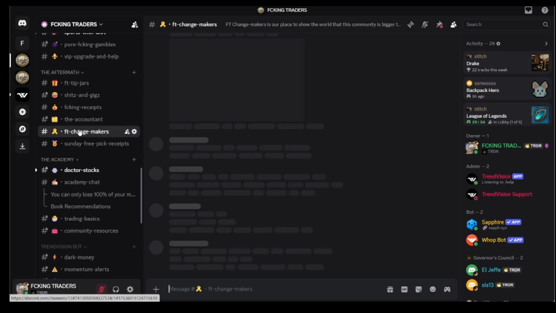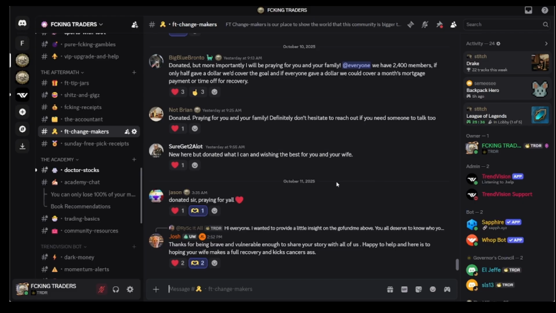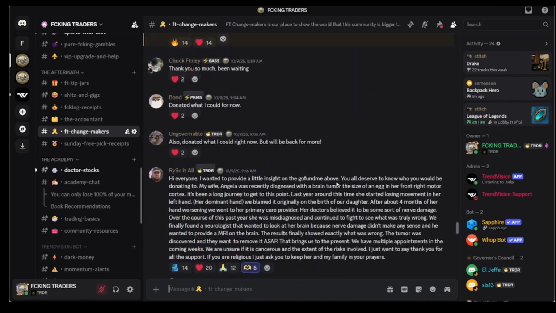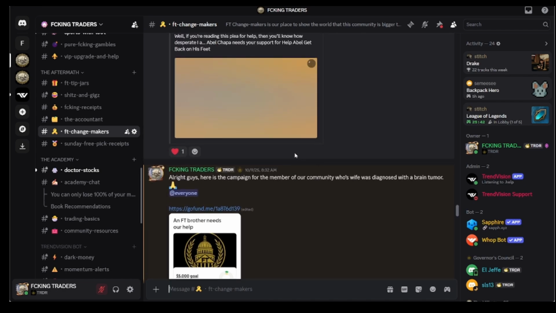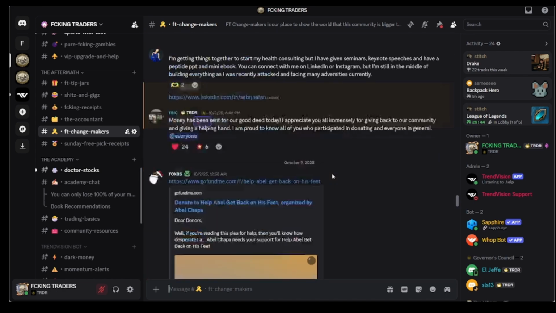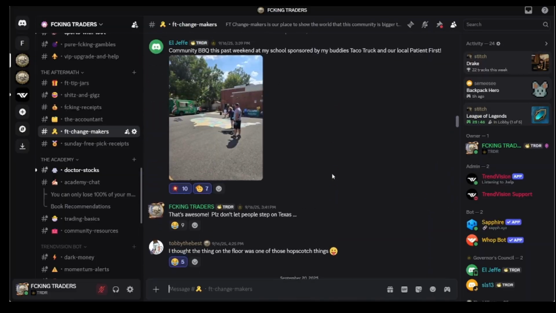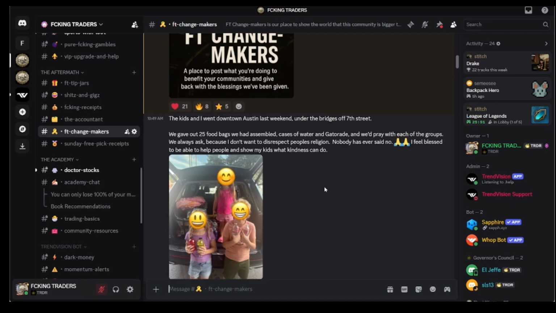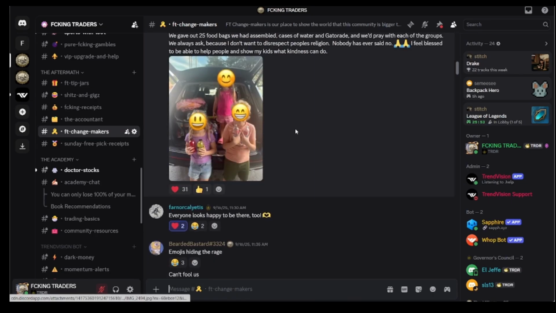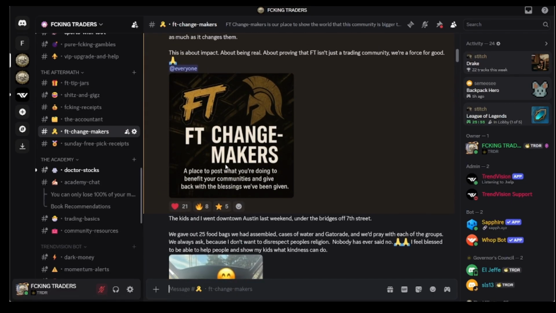Then we've got the change makers section. Most recently, obviously, I posted the GoFundMe for the member of our community that's going through this battle right now. But outside of that, people will be in here posting, myself included, different community things that they're doing. When I go out and give out food and stuff in Austin, I'll post it here.